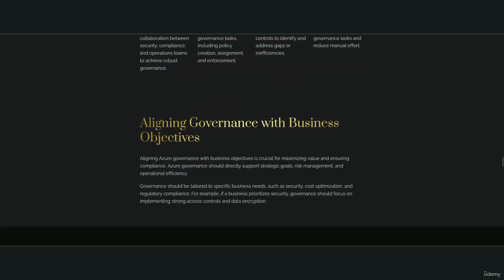Aligning governance with business objectives. Aligning Azure governance with business objectives is crucial for maximizing value and ensuring compliance. Azure governance should directly support strategic goals, risk management, and operational efficiency. Governance should be tailored to specific business needs, such as security, cost optimization, and regulatory compliance. For example, if a business prioritizes security, governance should focus on implementing strong access controls and data encryption.